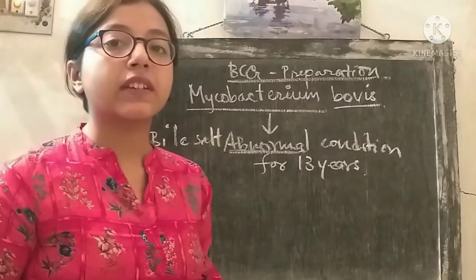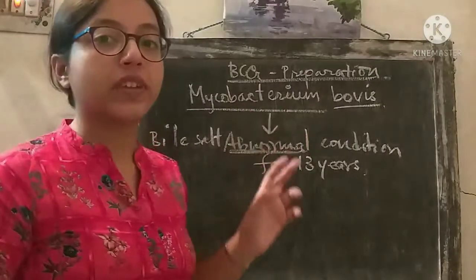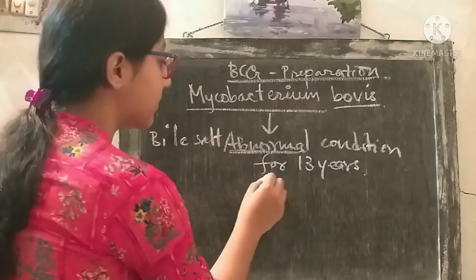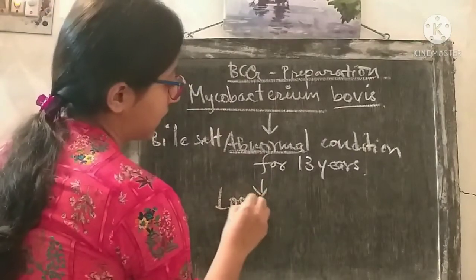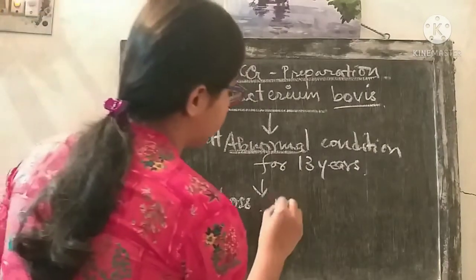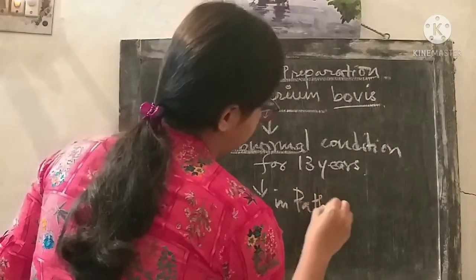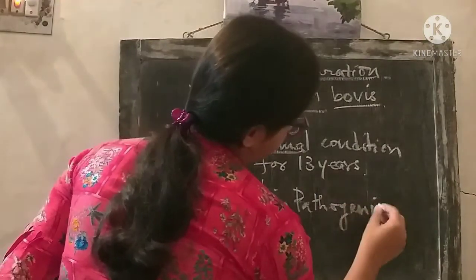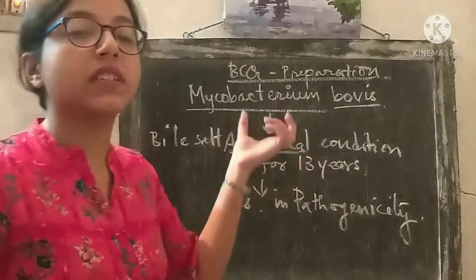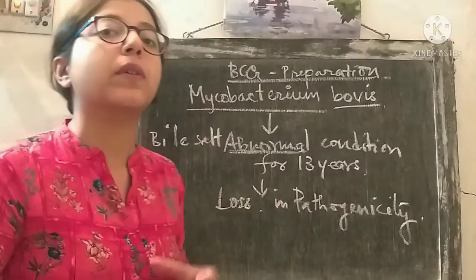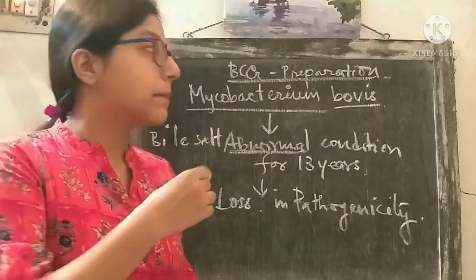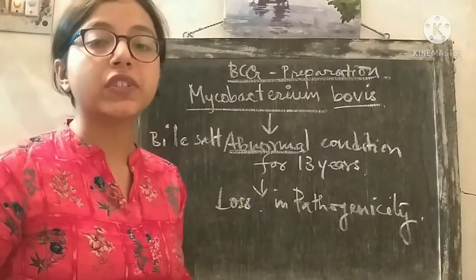After 13 years, it was seen that the pathogenic strain had lost its pathogenicity and become non-pathogenic. Now this non-pathogenic form of the organism is administered as a vaccine to a patient. This is the process by which the BCG vaccine was prepared by the attenuation mechanism.